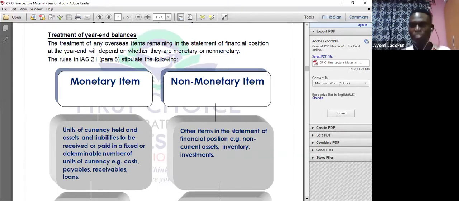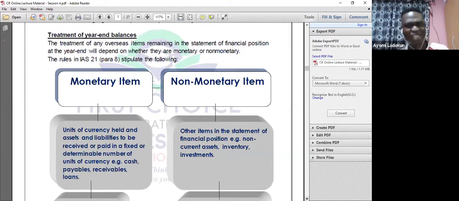But let's assume that the transaction occurred in the same May, but was not settled up to the year end. That means the foreign customer was still owing us. How do we treat it? That's what we call treatment of year-end balances. But before you can understand this, two things must come to your mind. Now listen to me carefully.